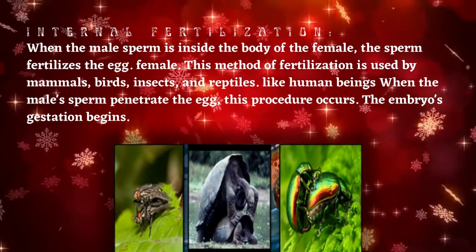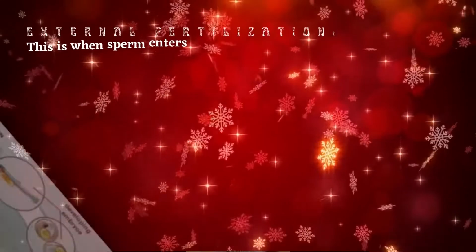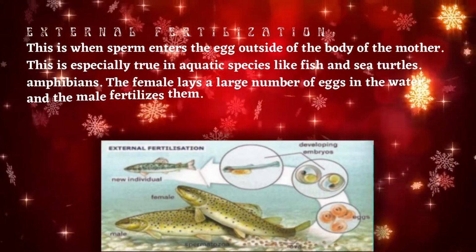This method of fertilization is used by mammals, birds, insects, and reptiles. Like human beings, when the male sperm penetrates the egg, this procedure occurs. The embryo's gestation begins. This is when sperm enters the egg outside of the body of the mother.